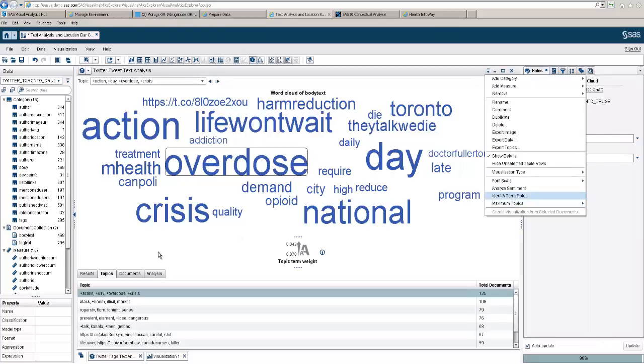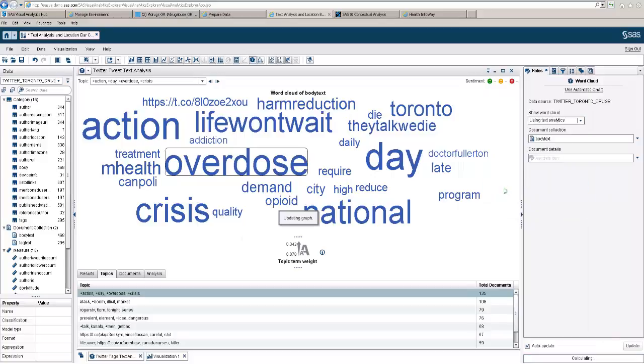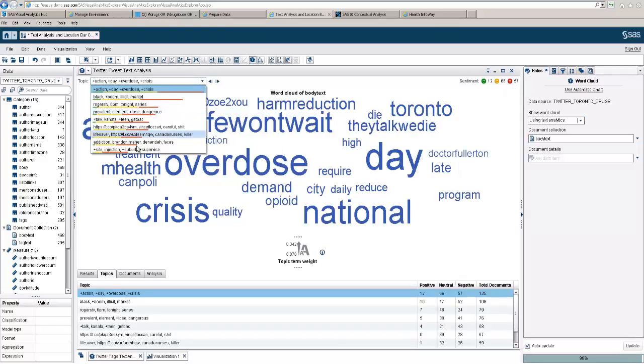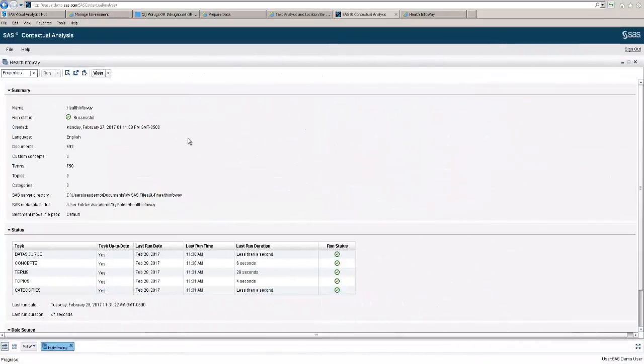You can identify term roles. You could analyze the sentiment on the fly of this particular topic, and this actually rolls out to all the other different topics that are available. Let's take it into SAS contextual analysis. We do this by creating a project.